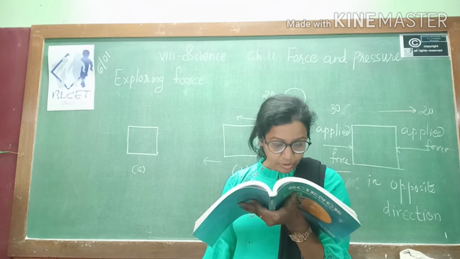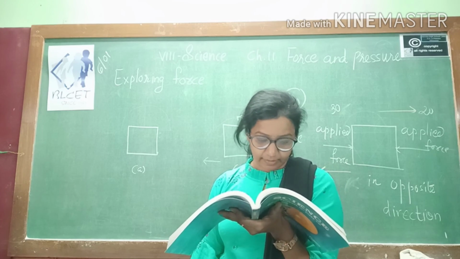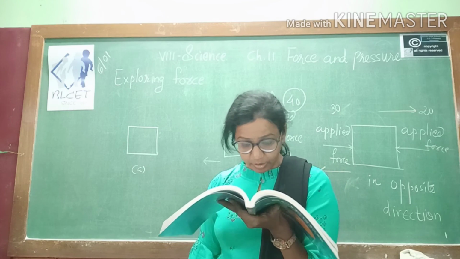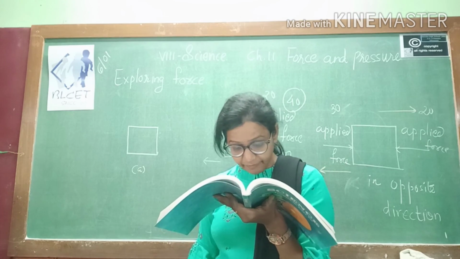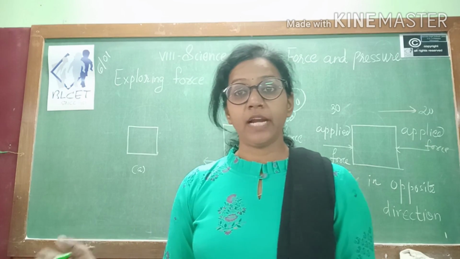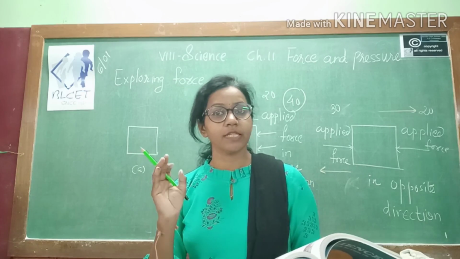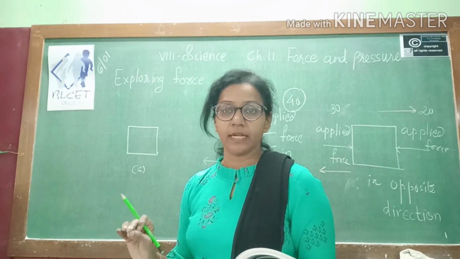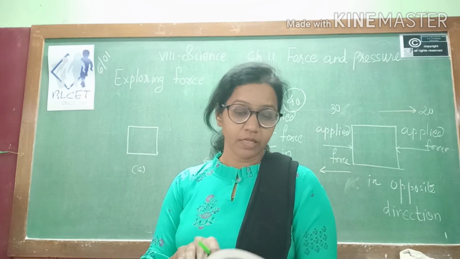We also have to specify the direction in which a force acts. Also, if the direction or the magnitude of the applied force changes, its effect also changes. If the applied force is more, the magnitude is also more. If the applied force is less, its measure or magnitude is also less. So this is all about exploring forces.